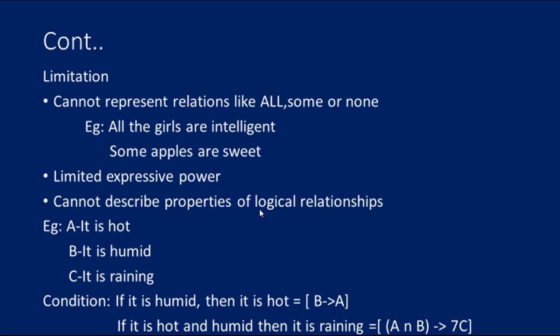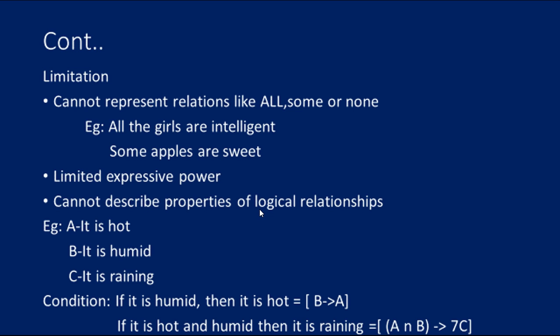So this is what we have seen today: what is meant by propositional logic, then logical connectives and logical equivalence, and so on. We have also seen the limitation. The drawback of propositional logic is that all and some, and such common things, cannot be represented using it.